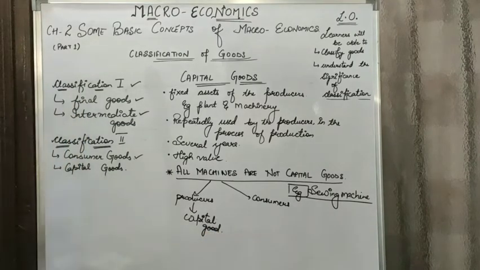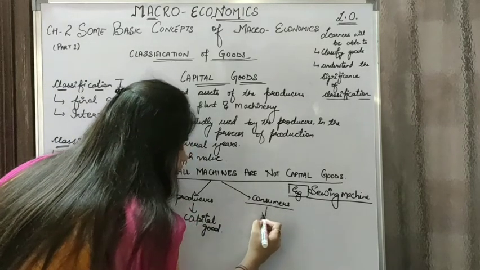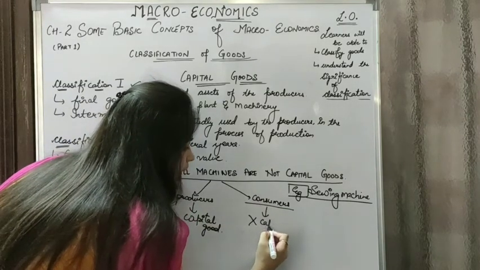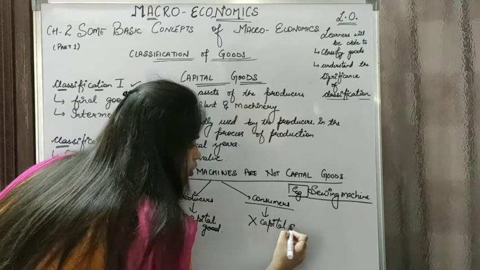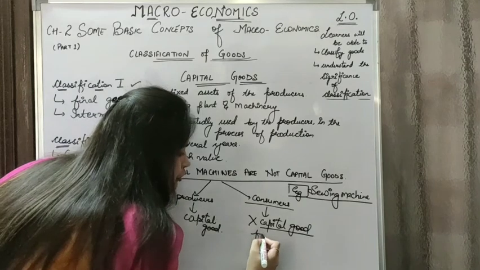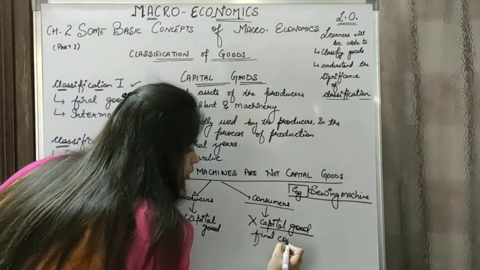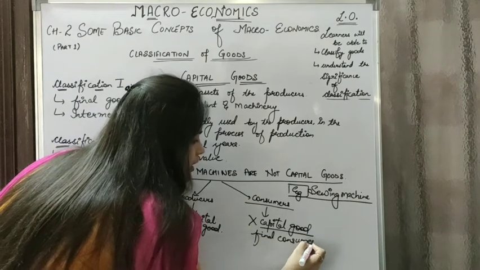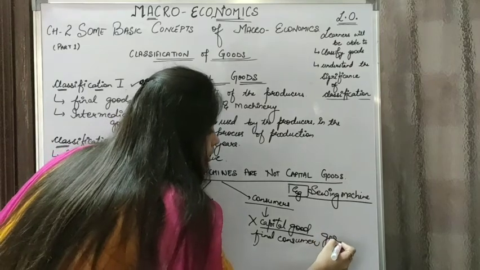But if this sewing machine is bought by a household, if I buy this sewing machine, I am not a tailor, I am a consumer, therefore this will not be termed as a capital good. Then it will be a final consumer good, a simple final consumer good.